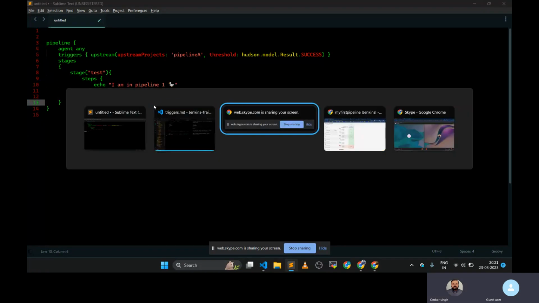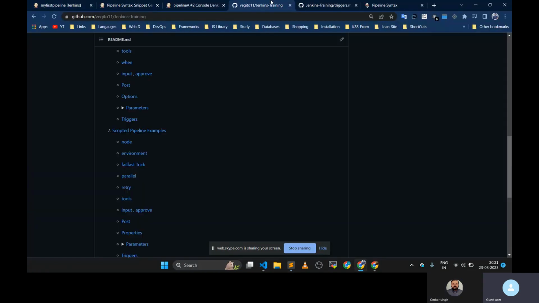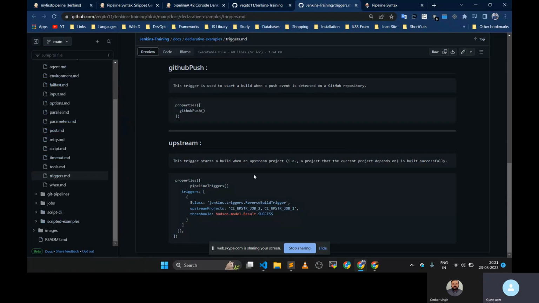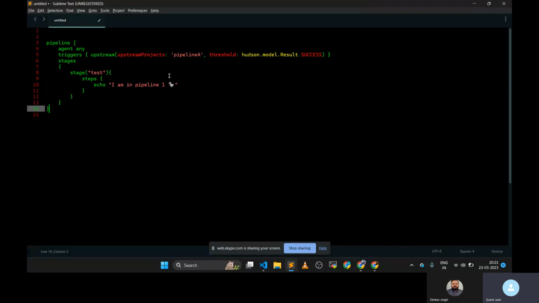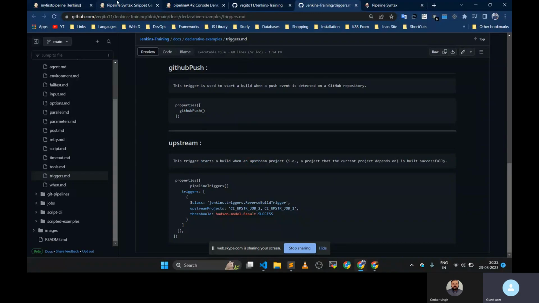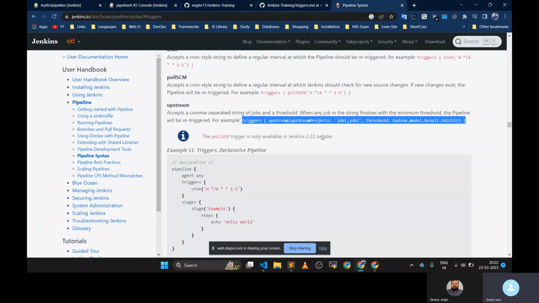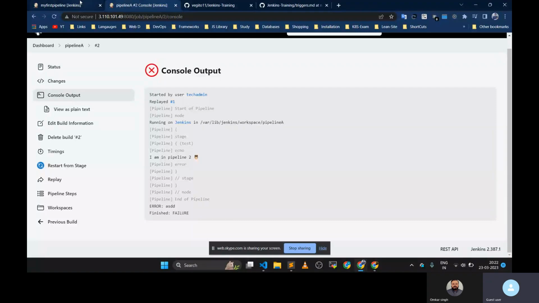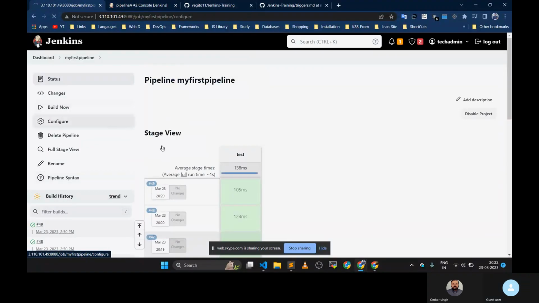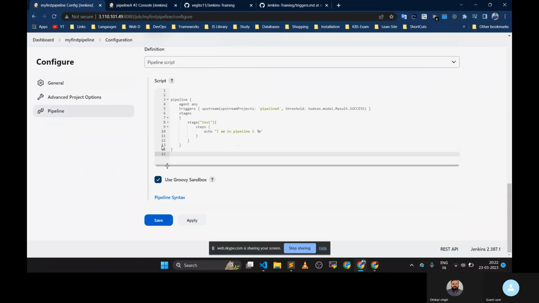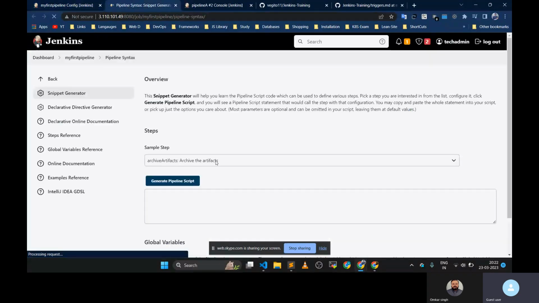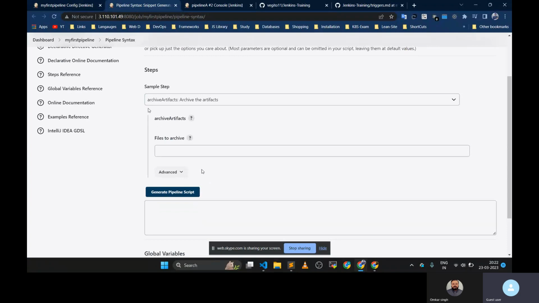Okay. Now we know what is the use of this trigger. What if you want to trigger a job from another job? Is it possible? Yeah, it is also possible. Now let's see. This is pipeline one, and you want to trigger pipeline two. So the trick is, go to configure, then click on pipeline syntax. Once you click here, you are moved to here.